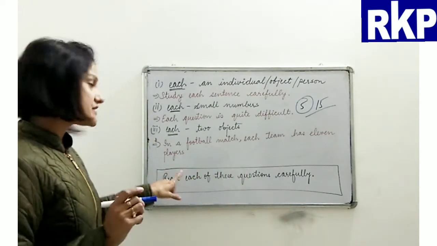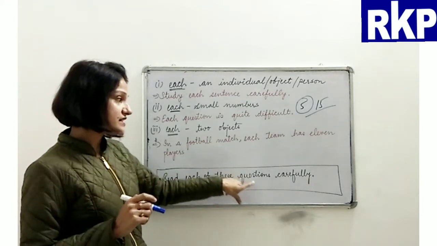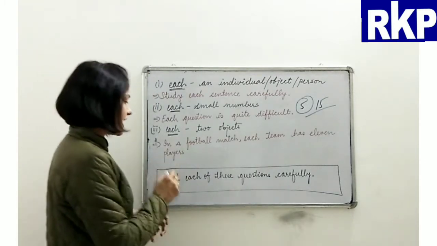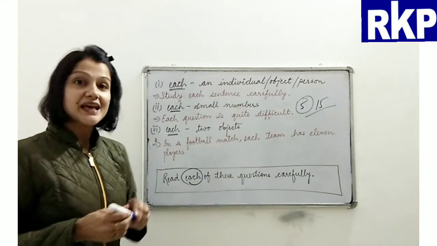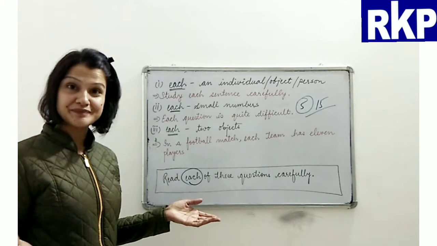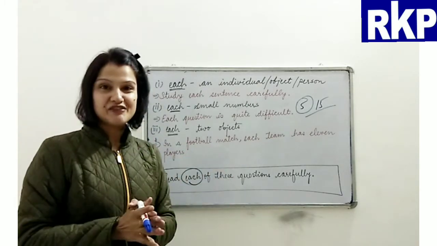Now, I have written one more sentence here. Read each of these questions carefully. Now, what do you think? I have used the word each here. Is it the determiner, the adjective? Remember, I told you the basic difference.